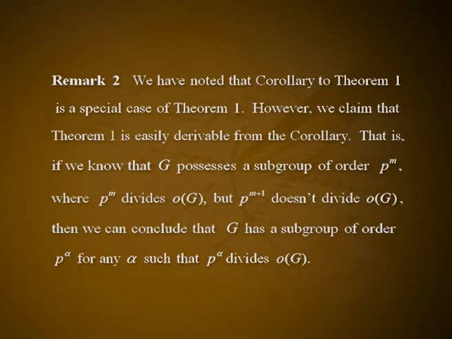However, we claim that Theorem 1 is easily derivable from the corollary. That is, if we know that G possesses a subgroup of order p^m, where p^m divides the order of G but p^(m+1) does not divide the order of G, then we can conclude that G has a subgroup of order p^α for any α such that p^α divides the order of G.